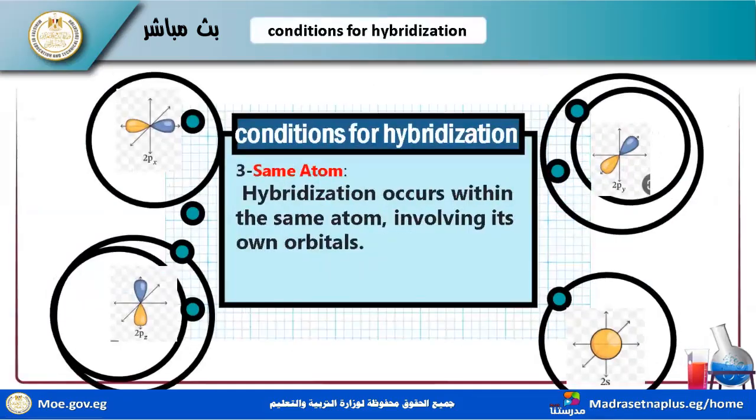Number three, it must be in the same atom. Hybridization occurs within the same atom, involving its own orbitals, not between two atoms. This is a very important condition. Hybridization occurs in the same atom between two or more close orbitals. We have sp, sp2, sp3, and sp3d, but we didn't teach these types of hybridization yet, and many times I will explain that.